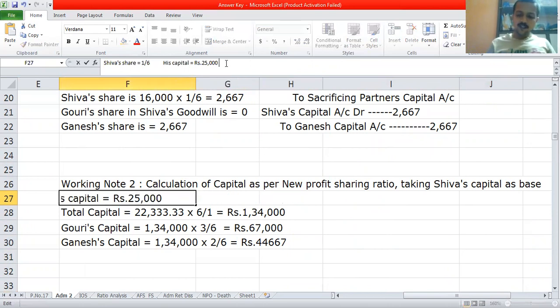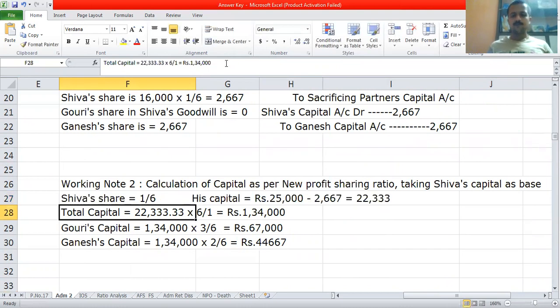His effective capital will be 25,000 minus 2,667, which is equal to 22,333. The exact figure will be 22,333.33. That's why while calculating the total capital I have considered that, because it will give you a round figure of 1,34,000.